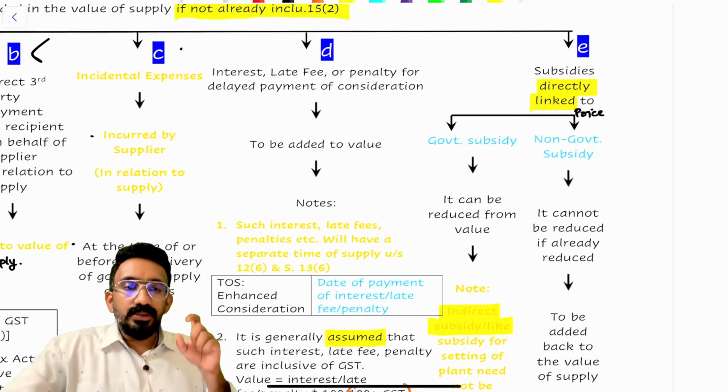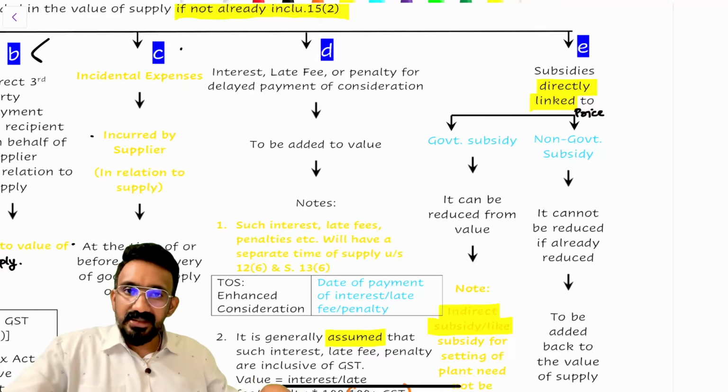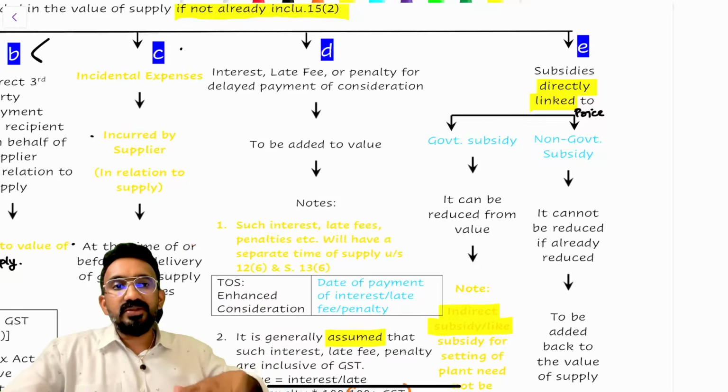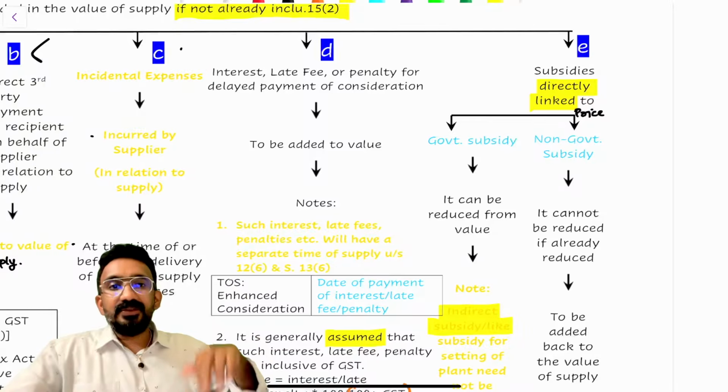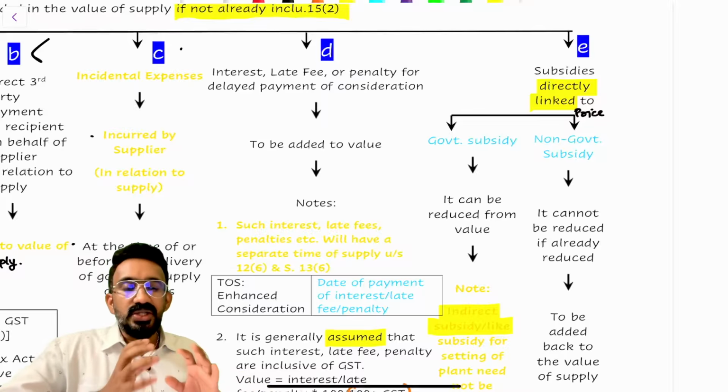Should they pay GST on this 2 lakh? No. Can I call this a direct subsidy? Yes. A subsidy that reduces the price is called a direct subsidy. If it is a government subsidy, it can be reduced from the value. On 1,20,000 only GST would be applicable.